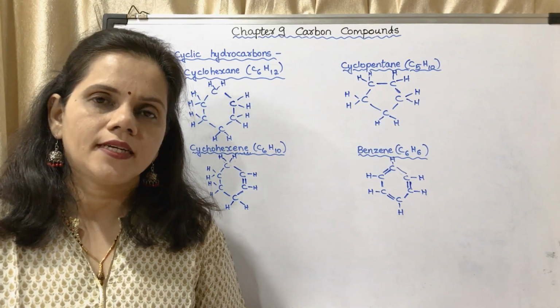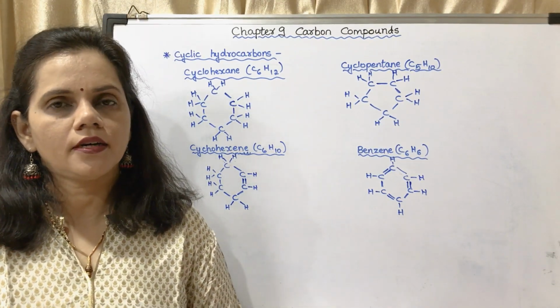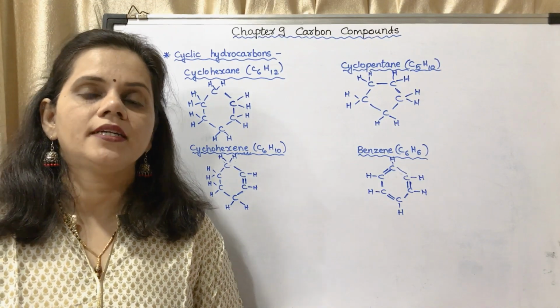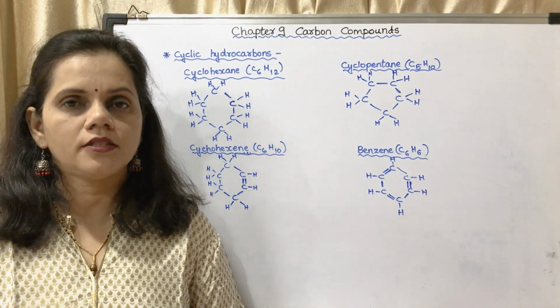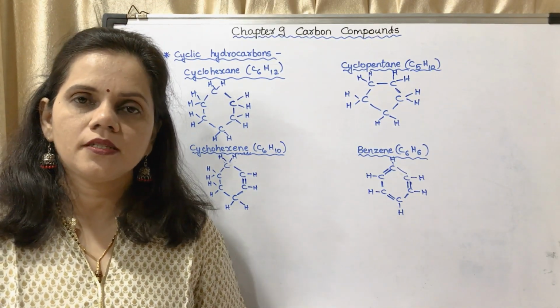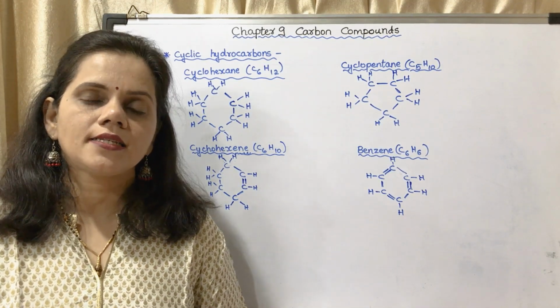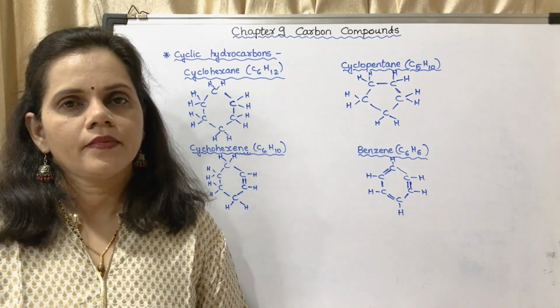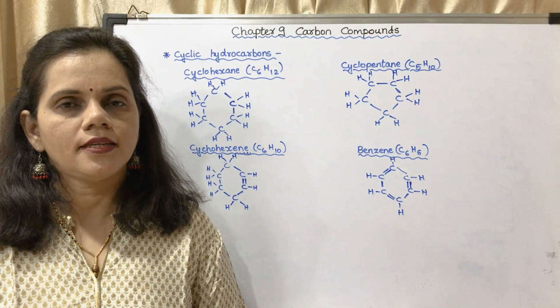So today we studied about the structures of different compounds. Isomerism is a 2-mark or a 3-mark question: what is isomerism, give examples. Then the electron dot structure of cyclohexane.